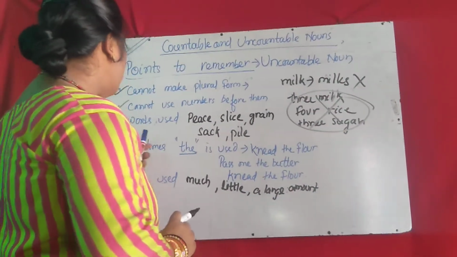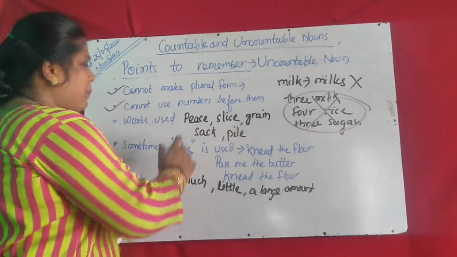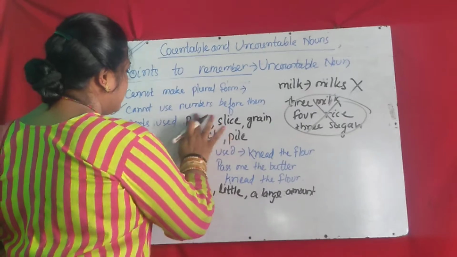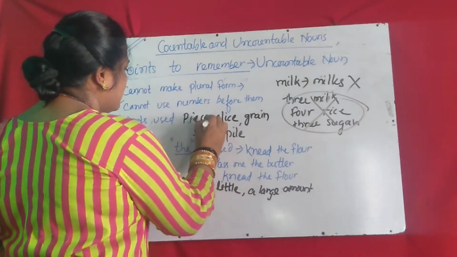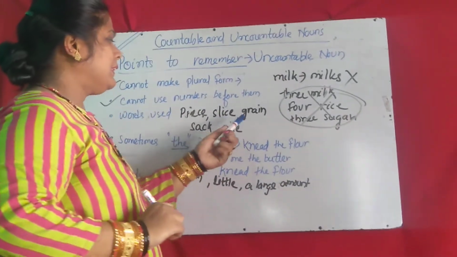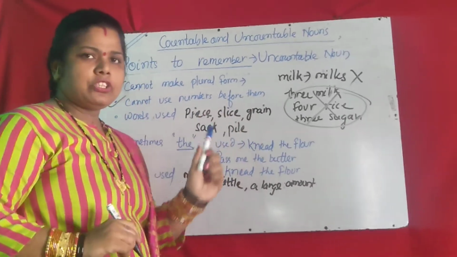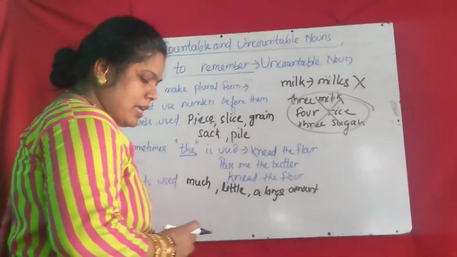The third point is words used before them, just like piece, slice, grain, sack, pile. These words are used before the uncountable nouns.